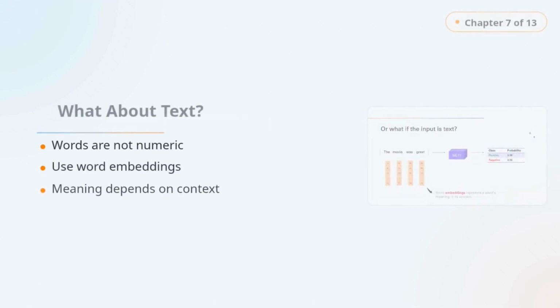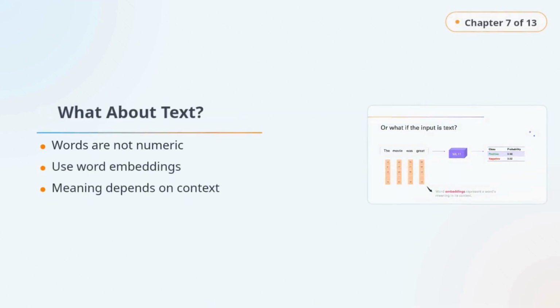Text is even trickier. Words are not numbers by default, so we convert them into numeric representations called embeddings. These embeddings try to capture meaning and usage. But language is subtle. The meaning of a sentence can depend on context, tone, and even sarcasm. So again, we need models that are much more powerful.